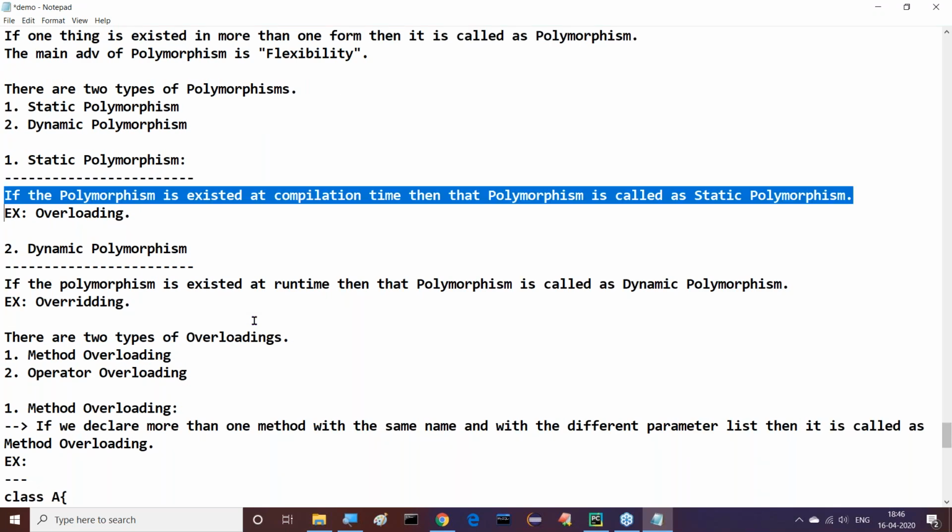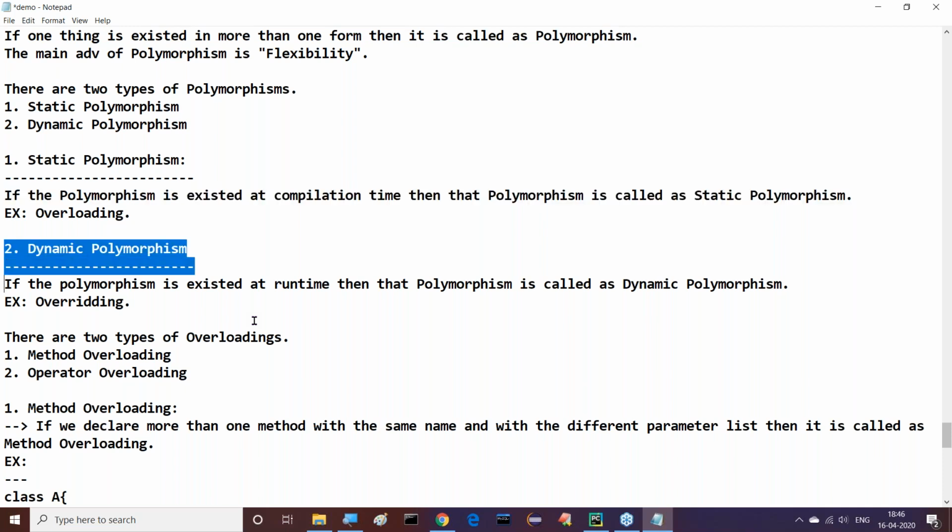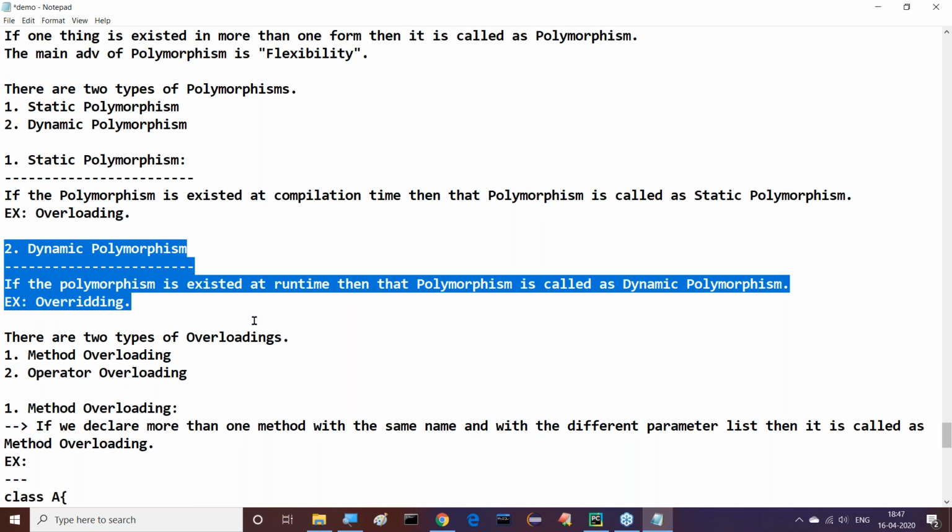If the polymorphism exists at compilation time, then it is called static polymorphism. An example is overloading. Next is dynamic polymorphism. If the polymorphism exists at runtime, then it is called dynamic polymorphism. An example of dynamic polymorphism is overriding.